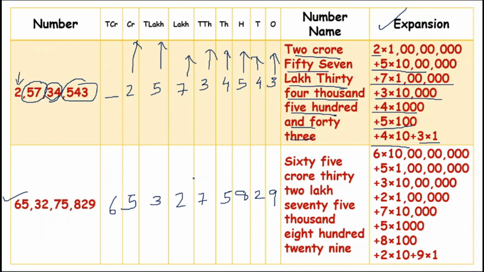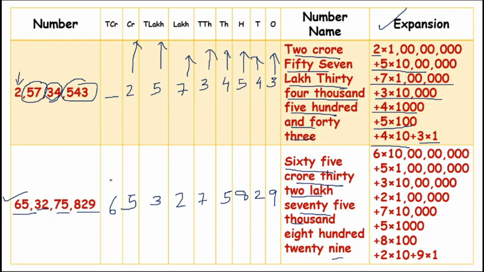So 65 crore 32 lakhs 75,829. So this is how we pronounce this number, and we have to write the expanded form.